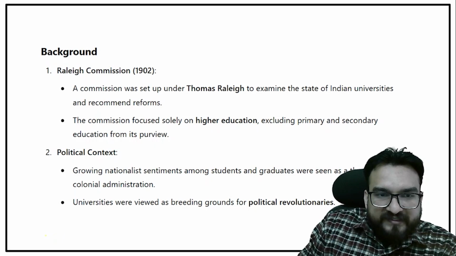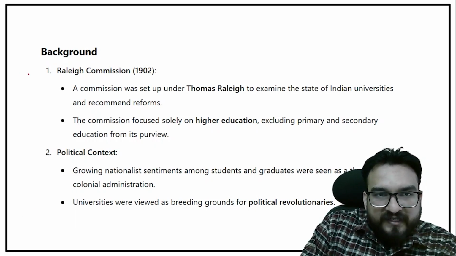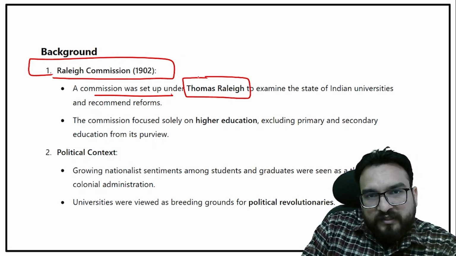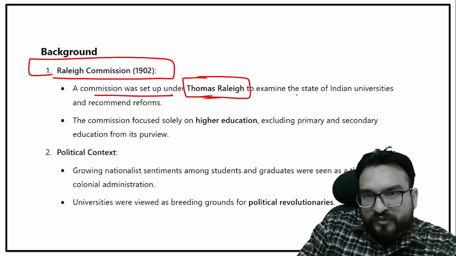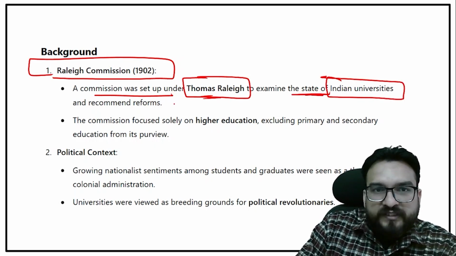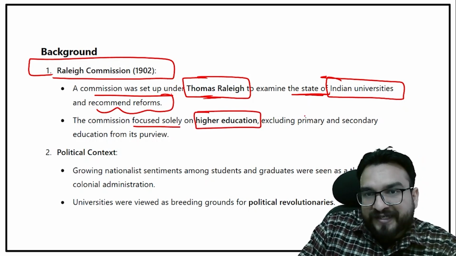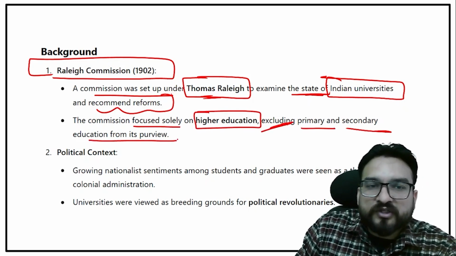So now understand, guys, on universities, this 1902 Raleigh Commission was appointed. Commission was set up under Thomas Raleigh by Lord Curzon to examine the state of Indian universities and recommend reform. The commission focused solely on higher education, excluding primary and secondary education from its purview.